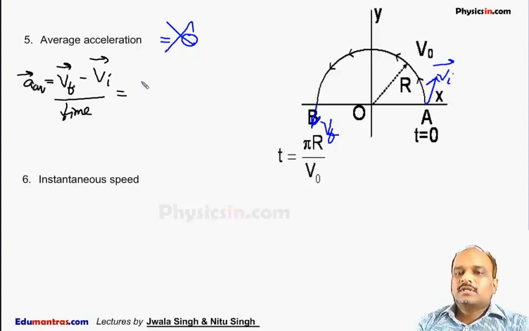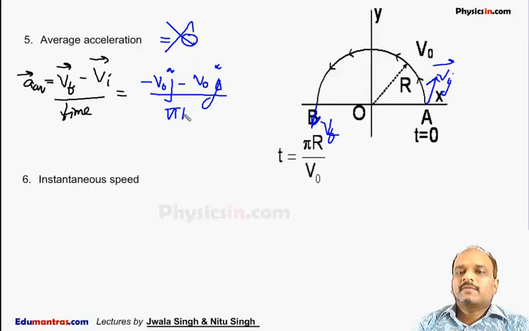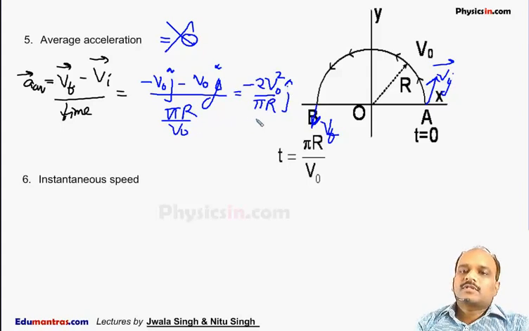So final velocity is minus v naught j cap, minus initial velocity, which is plus v naught j cap, divided by total time, which is pi r by v naught, which comes out to be minus 2 v naught square by pi r j cap. So this is the average acceleration of the particle.